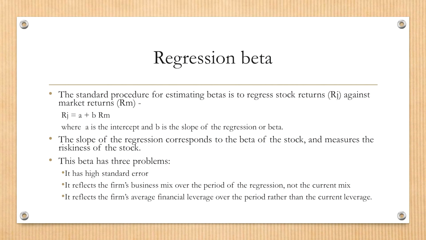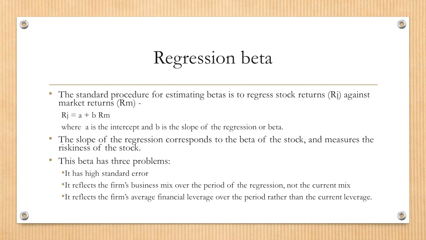But if this beta estimation has a high standard error, then although the estimate is 1.2, actually this number could be a negative number or an even higher number, and this number is not reliable at all. That is a problem, which means this beta estimation may not be statistically significant.